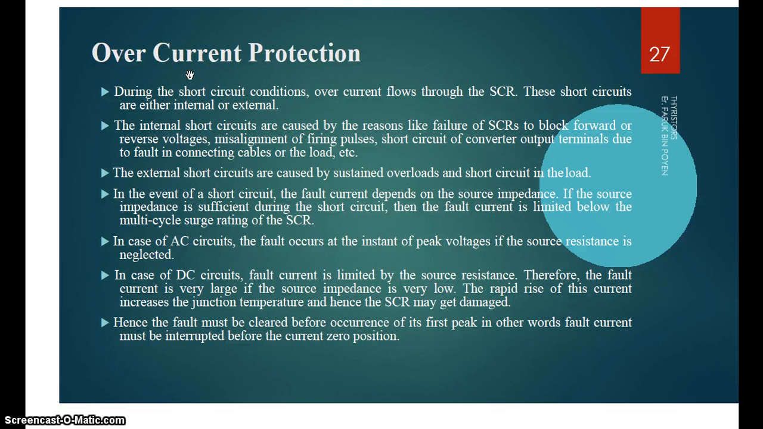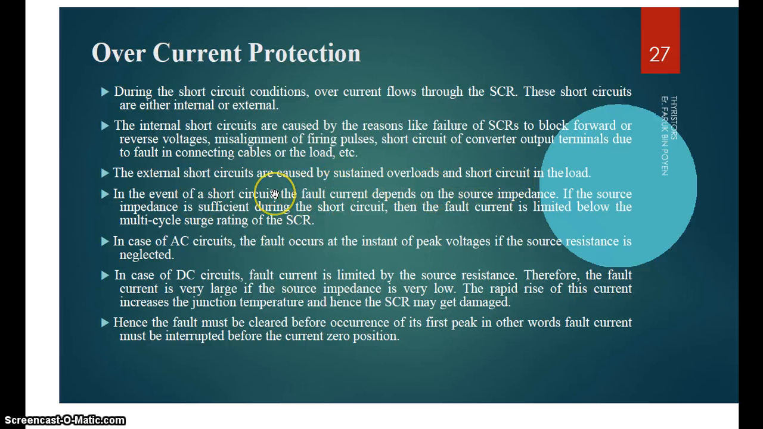Overcurrent protection. During a short circuit condition, overcurrent flows through the SCR. This short circuit may be internal or external. Internal short circuits are caused by failure of the SCR to block forward or reverse voltage, changing firing angles, then short circuit of the converter output terminals due to a fault in the connecting cables of the load. The external short circuit is caused by sustained overload and short circuit in the load.